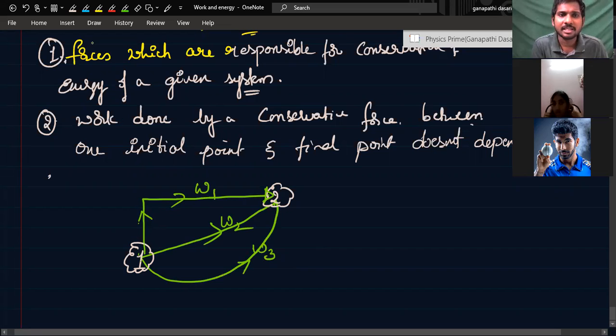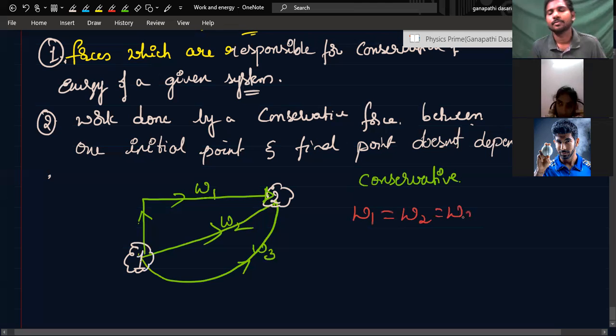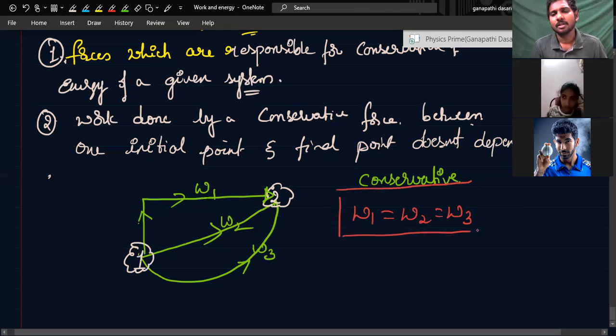If force is a conservative force, then the important point is, if it is a conservative force, work done in all these paths, initial point is same for both of them, final point is also same or not?